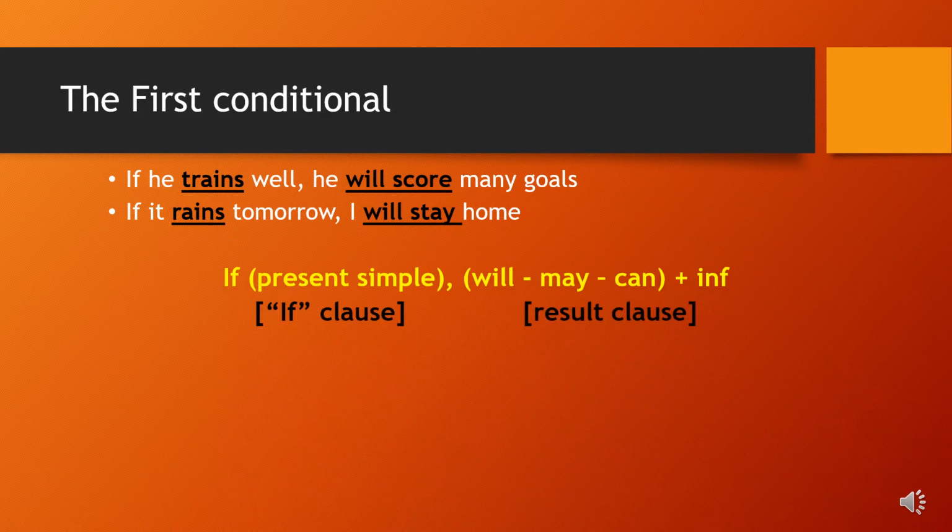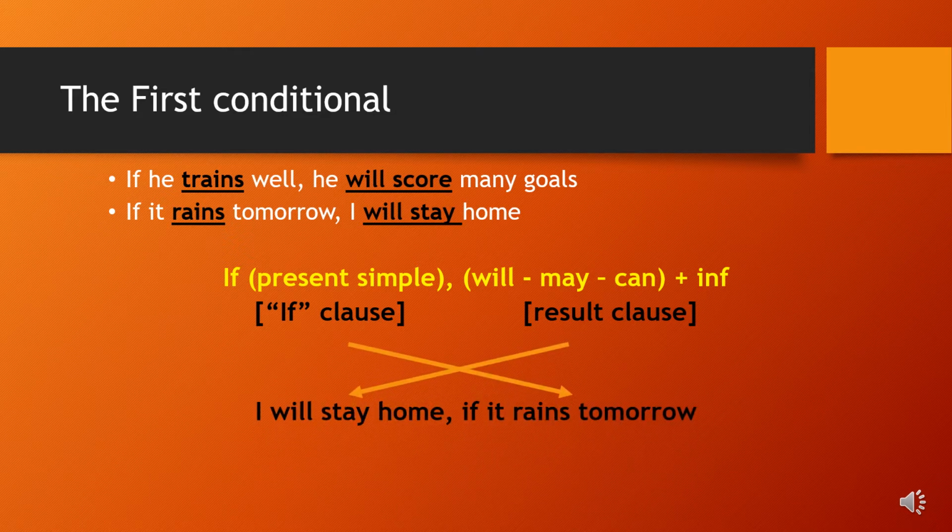Now let's go to the rule. Look at the two examples and get the rule. The if clause is present simple and the result clause is will or may or can plus the infinitive of the verb. Note that we can start with the result clause, then the if clause. So we can say, I will stay home if it rains tomorrow, or he will score many goals if he trains well.